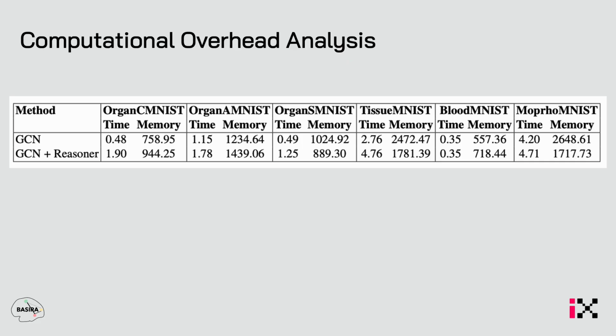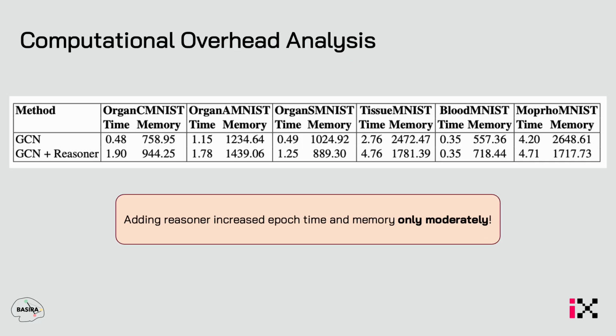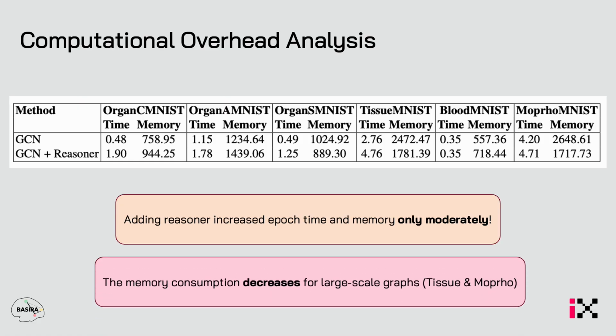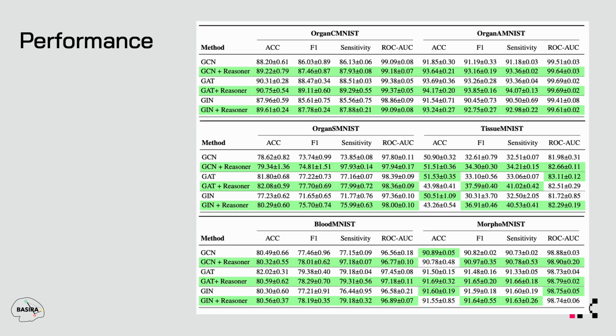Computational overhead analysis is a very important thing. If you notice, adding a reasoner increases epoch time and memory only moderately. For example, in OrganAMNIST it increased from 1.15 to 1.78, compared to the benefits we are gaining. Also, memory consumption decreases for large-scale graphs like TissueMNIST and MorphoMNIST. In TissueMNIST, it decreases from 2472 to 1781. It's because we tell the reasoner to concentrate on particular topological features and not everything else, so automatically memory consumption decreases.